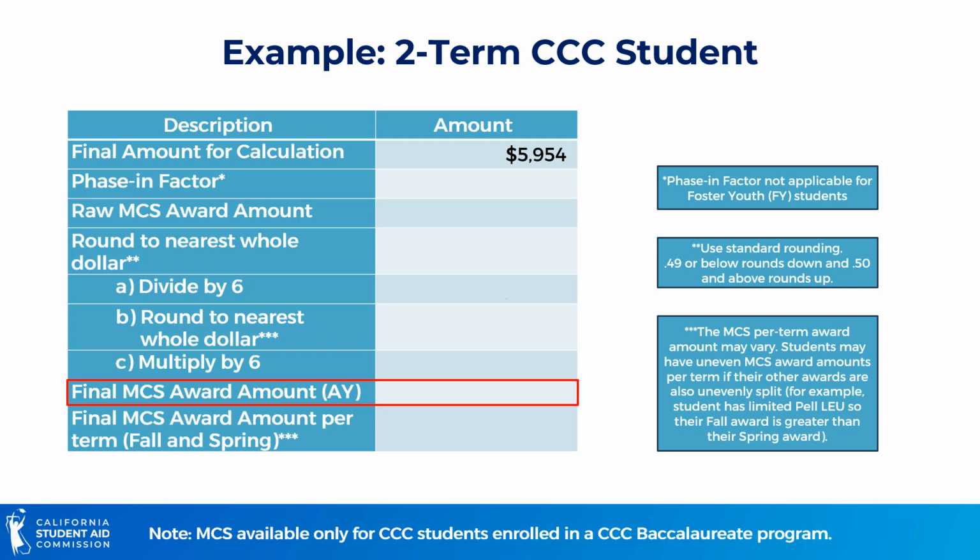The final amount from the previous slide was $5,954. When multiplied by the phase-in factor of 36%, we get $2,143.44 for the raw MCS award. That amount is then rounded to the nearest whole dollar, divided by 6, rounded once again, and then multiplied by 6. That results in a final MCS award of $2,142 or $1,071 per term.